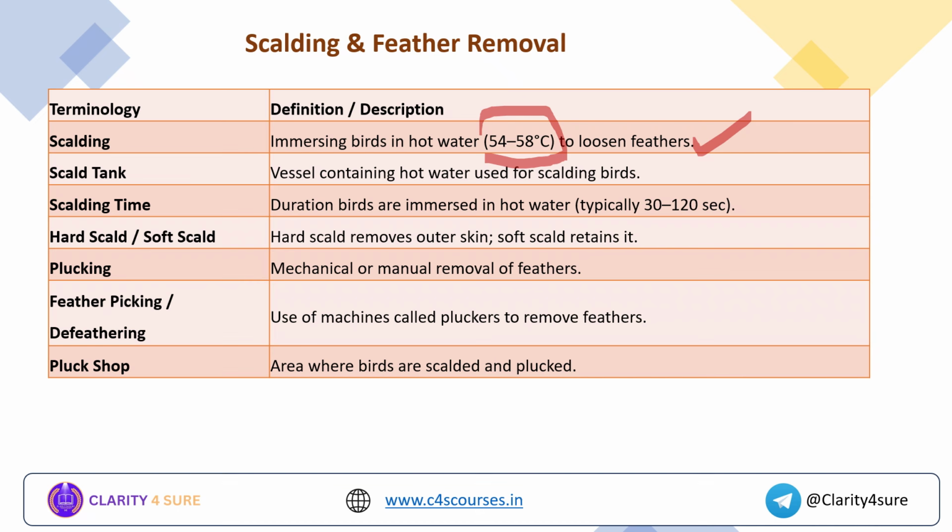What is plucking? It is a very easy terminology. It is the mechanical or manual removal of feathers. The loosened feathers will be taken out by the process called plucking. Next is feather picking or defeathering, the use of machines called pluckers to remove the feathers. Pluck shop is the area where birds are scalded and plucked. So this is about the terminologies after slaughter, that is scalding and feather removal.